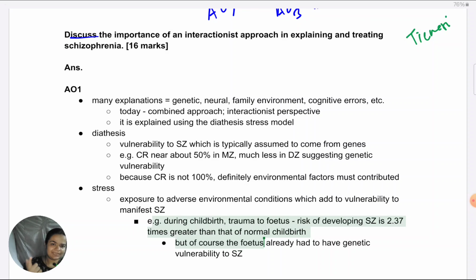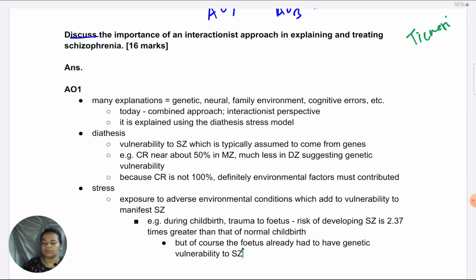But even if you're giving that study, the urban versus rural study, do make sure to specify that even in that study it was found not everyone who lives in urban areas develops schizophrenia, which is very commonsensical also. Not all of us living in cities are developing that condition. So definitely there has to be genetic risk, because whenever we introduce the stress factors, the environmental factors, in diathesis stress, we say they add to vulnerability in the definition. So whichever study we give should also emphasize that point.